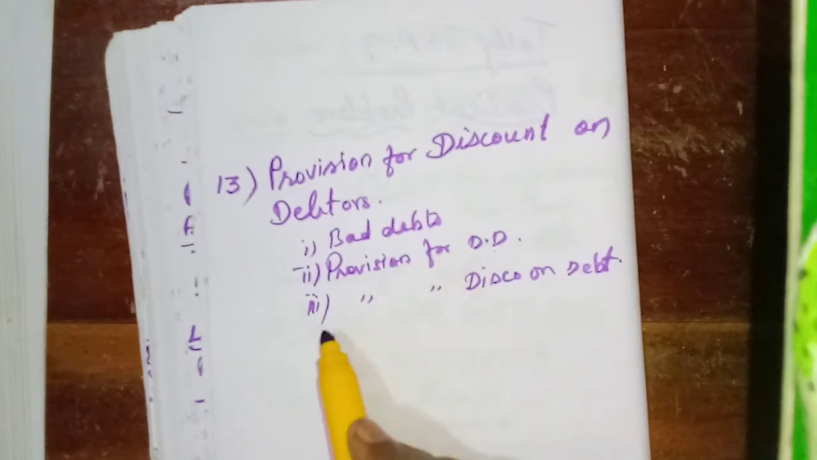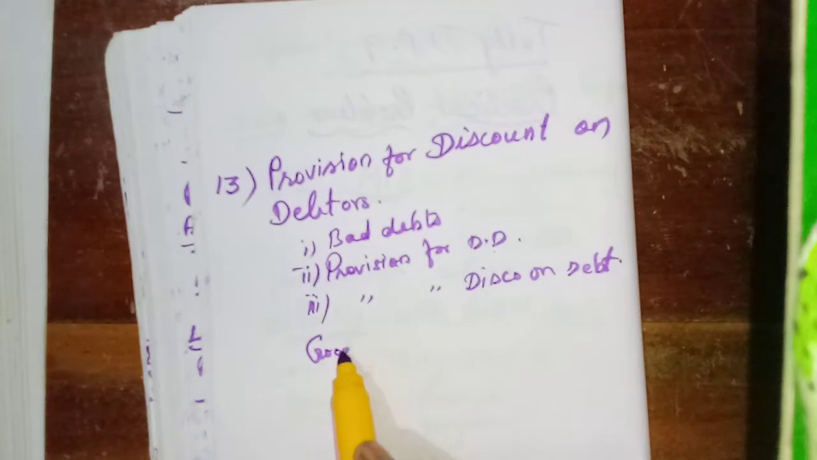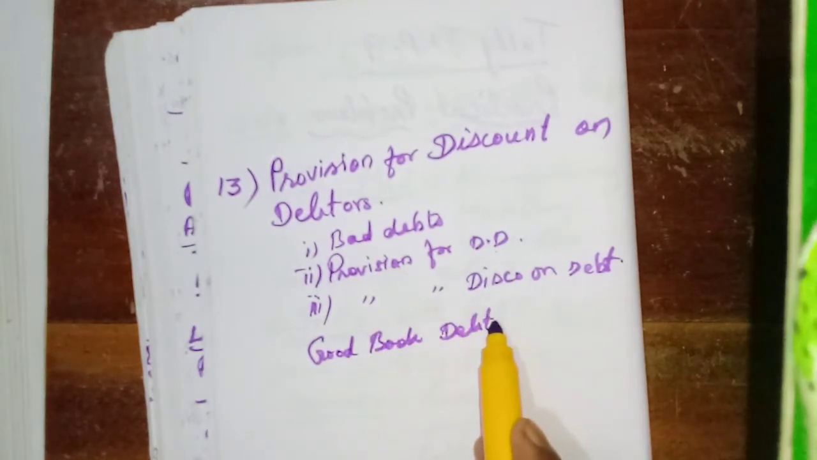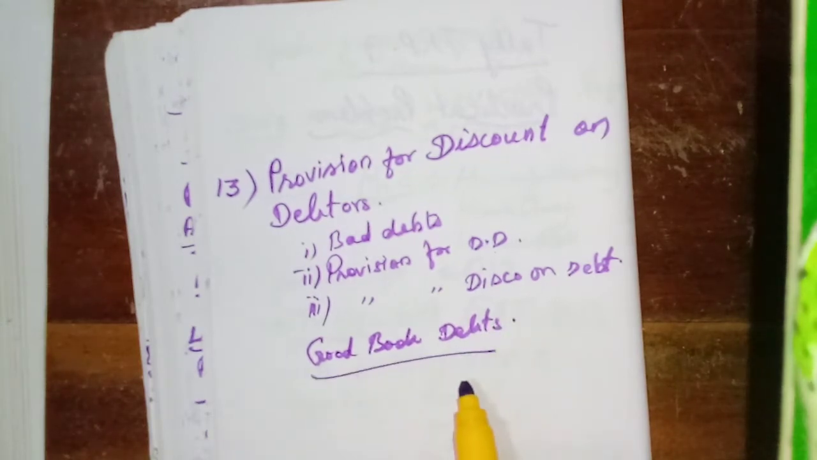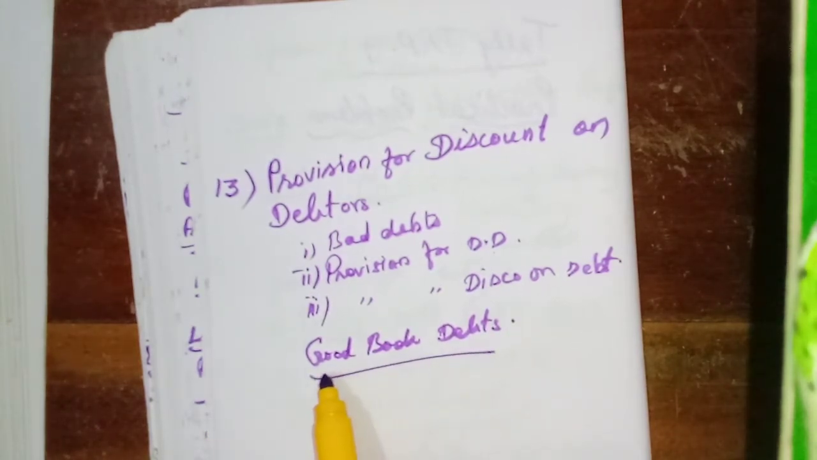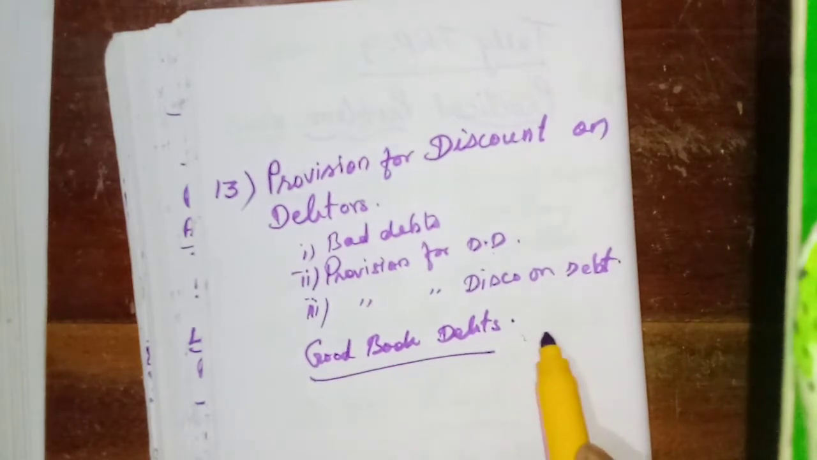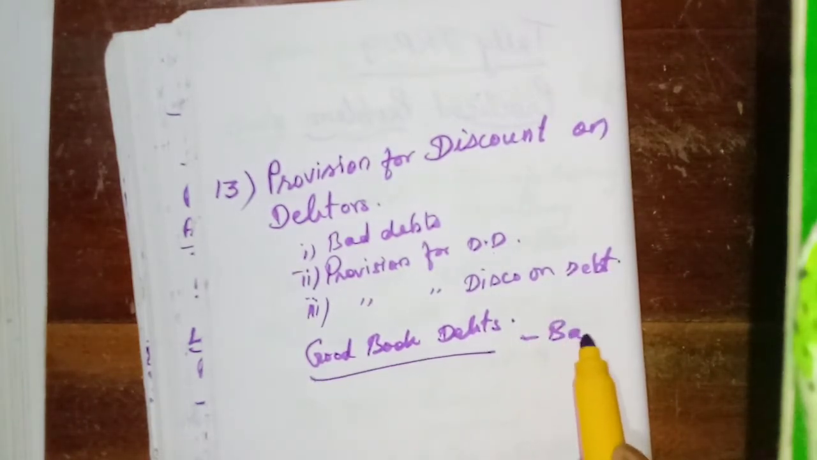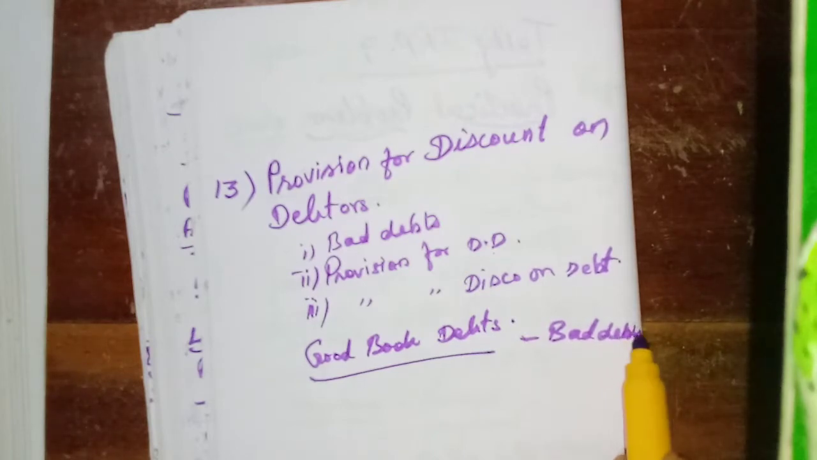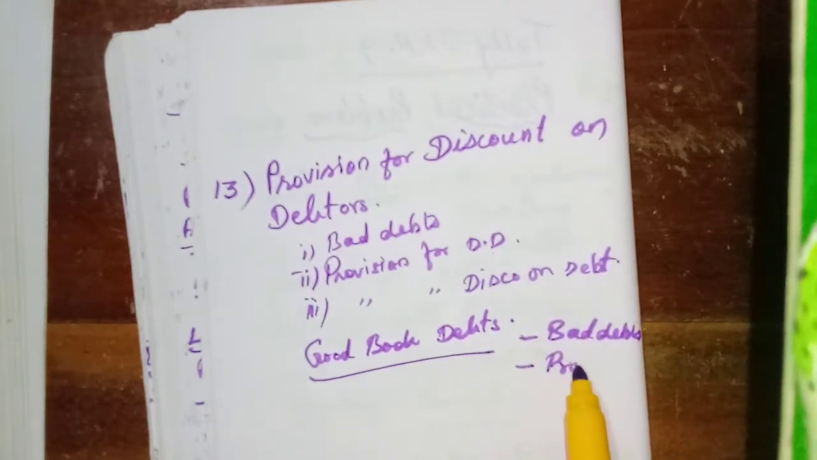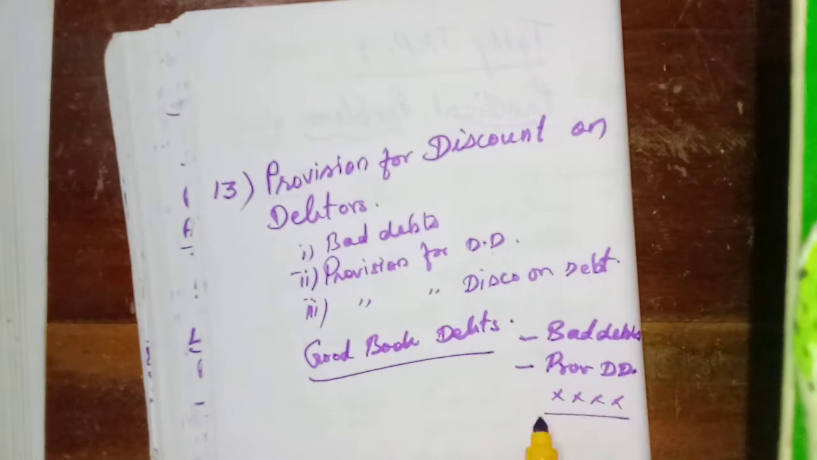The remaining amount is called good book debts. Good debtors. Or good book debts. That is, this one after deducting bad debt and provision for doubtful debt. The remaining amount is called good debts. Good book debts.